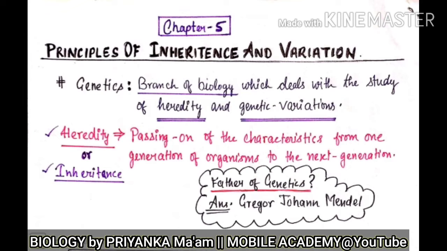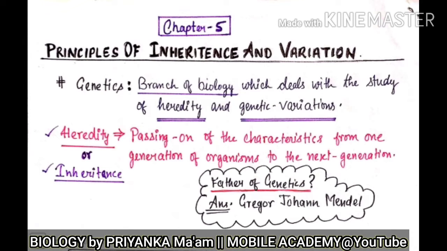So the definition which I have written here, just focus on that. Genetics is nothing but one of the branches of biology. Biological science has so many branches and genetics is one of those branches. Other branches of biology could be biochemistry, microbiology, forensic sciences, biotechnology and so on.